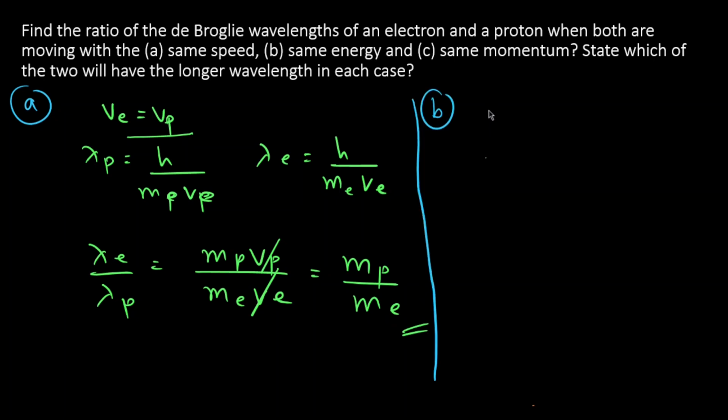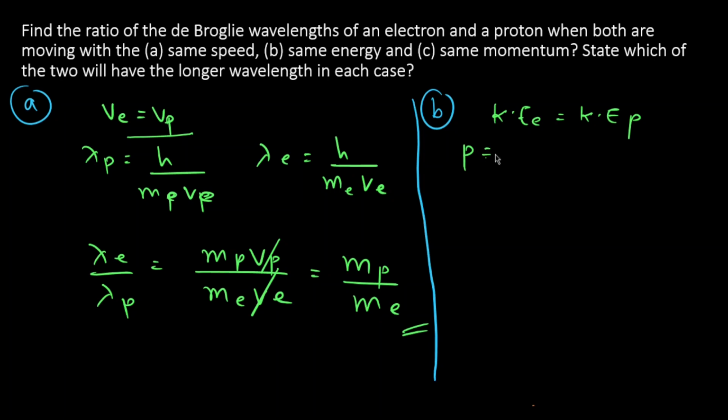Second thing we need to find is their ratio if the energies are same, that is same kinetic energy, which implies KE of electron is KE of proton.